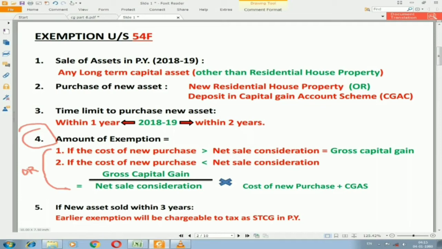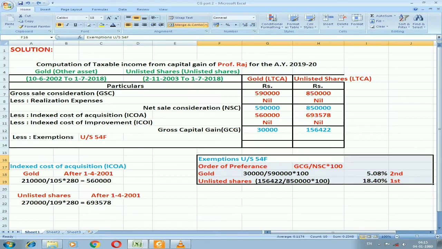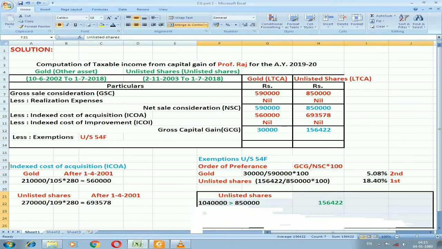We are going to start with unlisted shares, that is the first preference we are supposed to give. We need to check whether the new purchase is more than net sale consideration or less than net sale consideration. As you can see here, for unlisted shares the purchase cost, that is the house construction cost, is 10,40,000, which is more than 8,50,000. As you can see, net sale consideration for unlisted shares is 8,50,000.